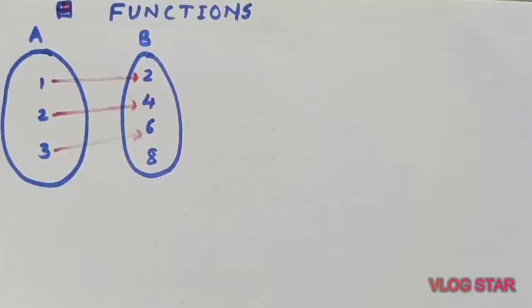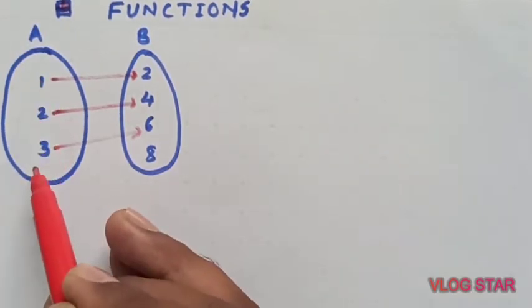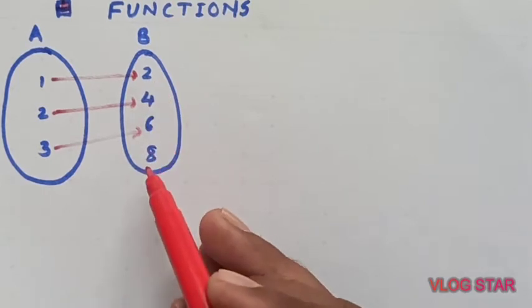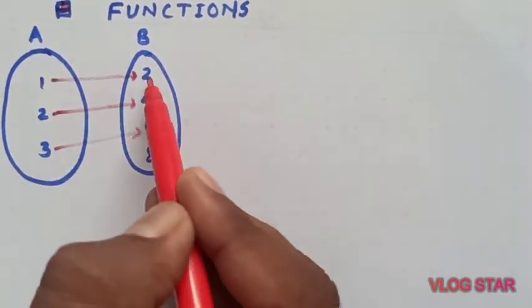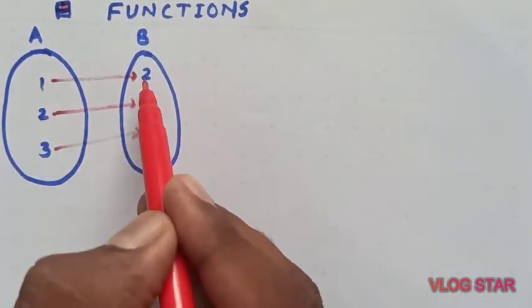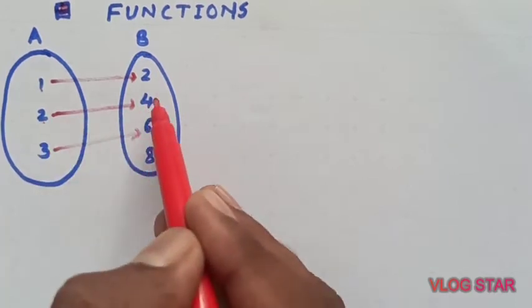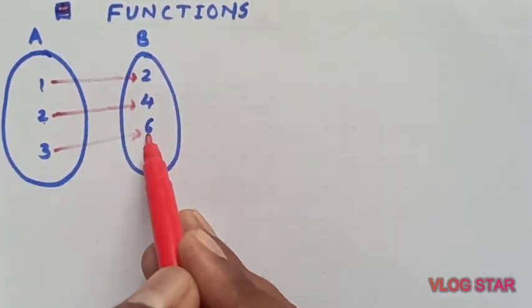Look here. I have a non-empty set A which contains 1, 2, 3, and set B which has members 2, 4, 6 and 8. Now, the image of 1 is 2, so 1 is associated with 2. The image of 2 is 4, so 2 and 4 are associated. The image of 3 is 6.